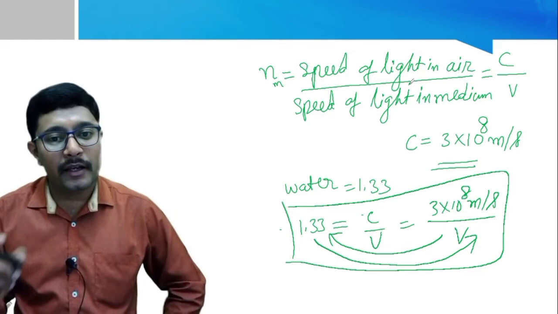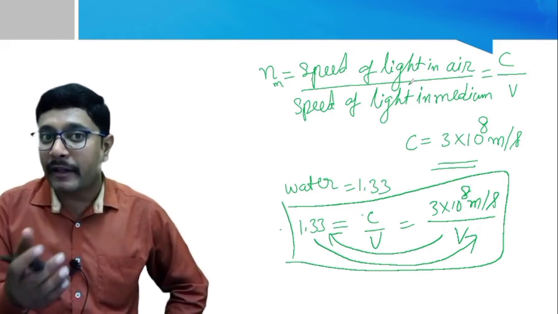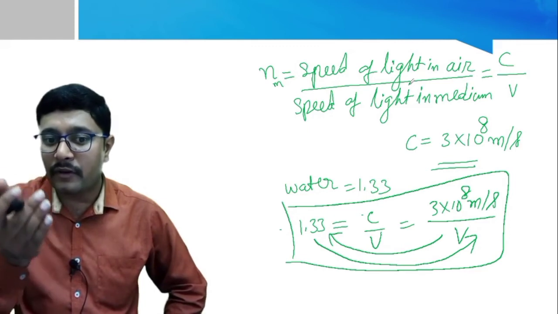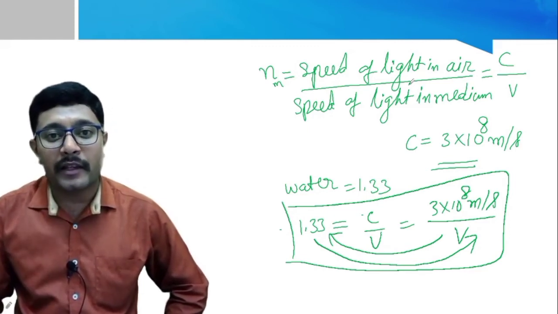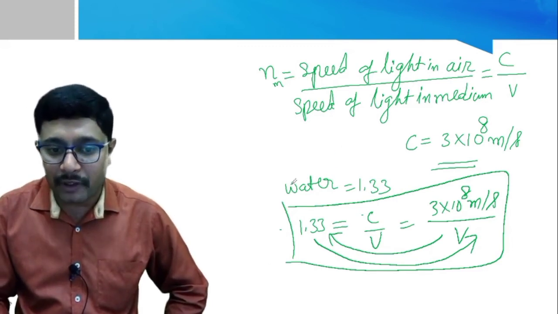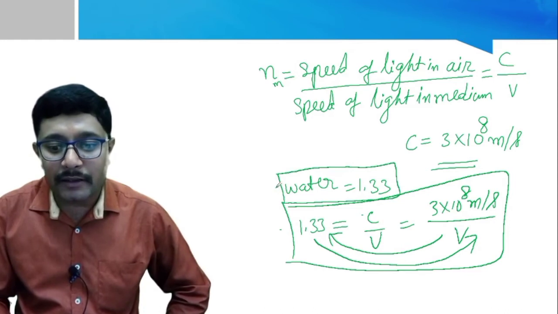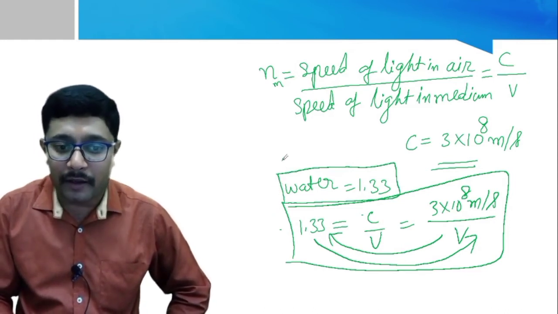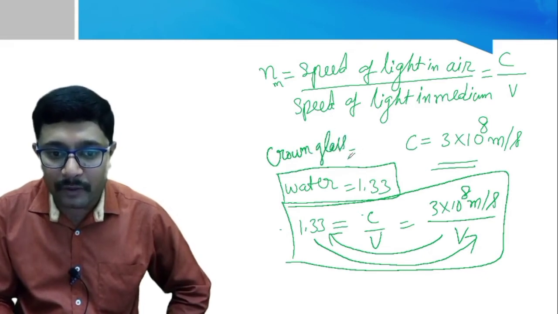And then keep it in mind, when the density of the medium increases, the refractive index also increases. For example, just now we took water, refractive index 1.33, but for crown glass, you know what the refractive index is?